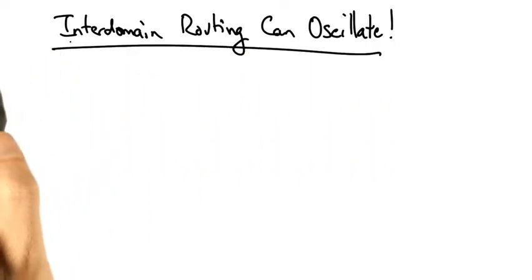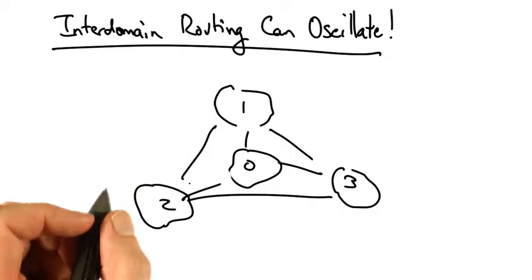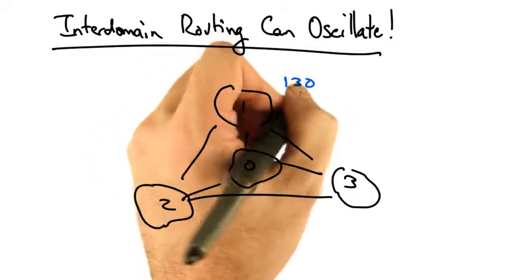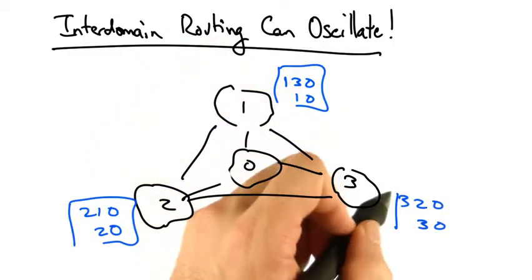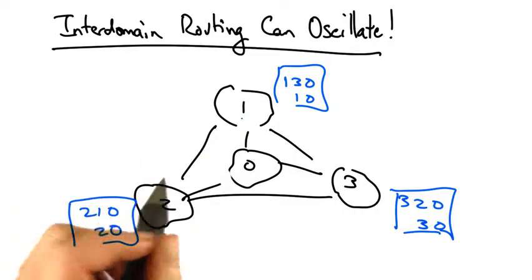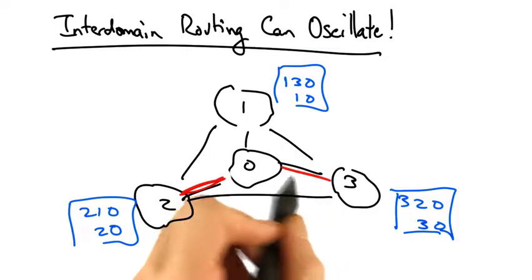In fact, interdomain routing can oscillate indefinitely. To see why, consider the following 4-AS topology, where each AS specifies preferred paths, presumably via local preference. So each AS prefers the AS in the clockwise direction rather than the shorter direct path. Now it's pretty easy to see that there's no stable solution.